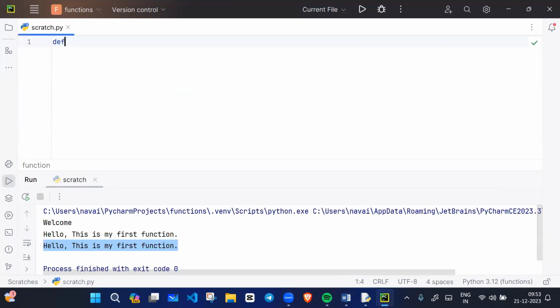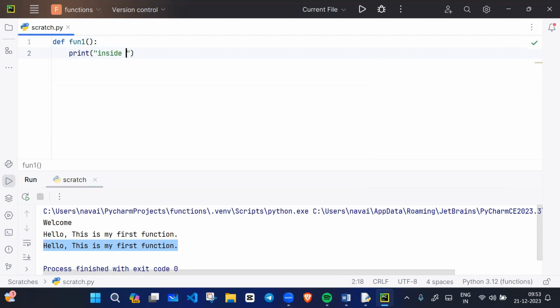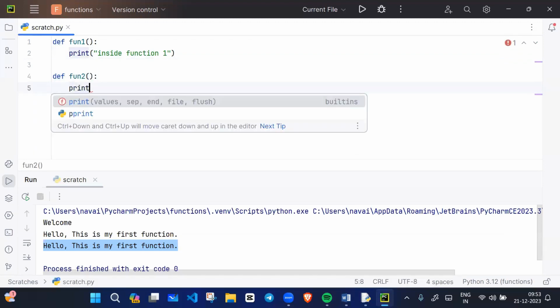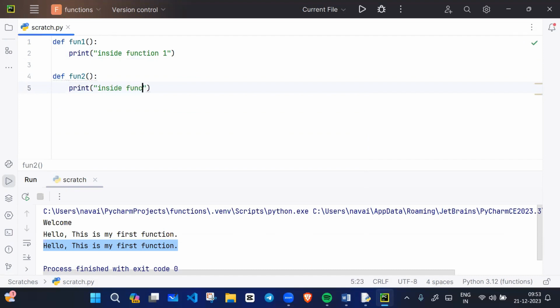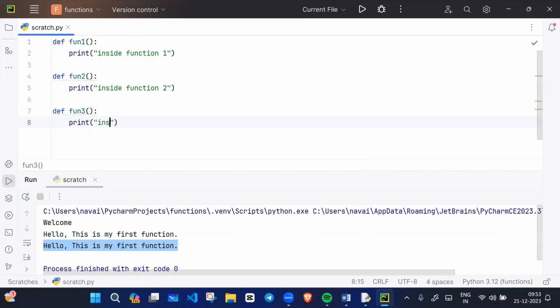Whenever you write a function, you start with the def keyword. def is a keyword. Then you give a name, function 1, and here you write print inside function 1. Then the same with another function, def function 2, which is a user defined name, and print inside function 2. Then again def function 3, and print inside function 3.